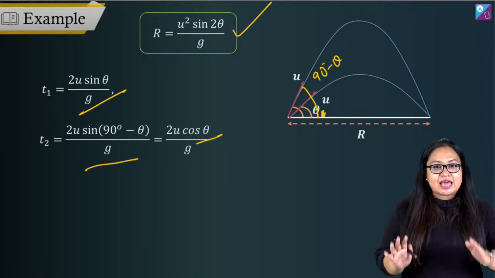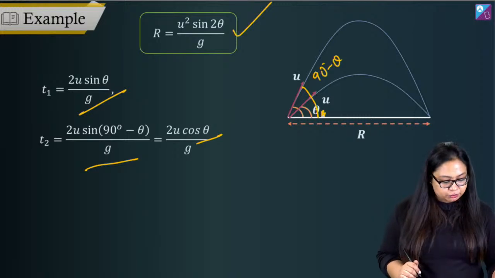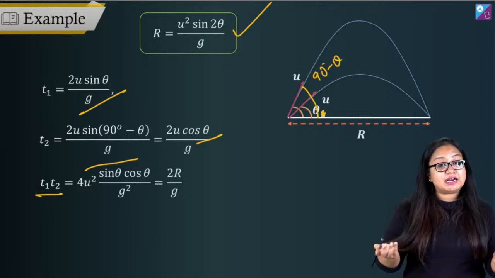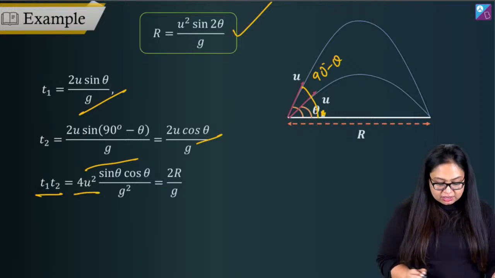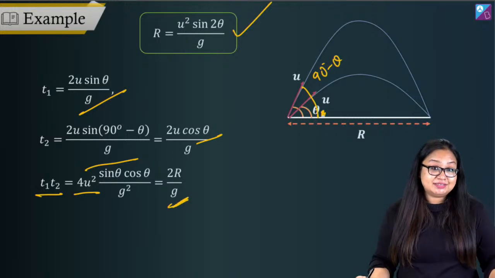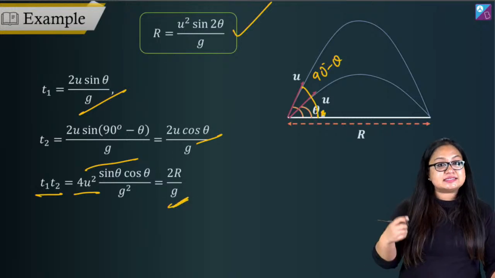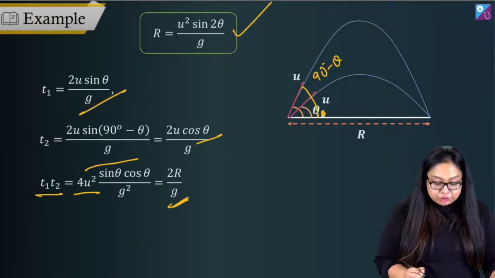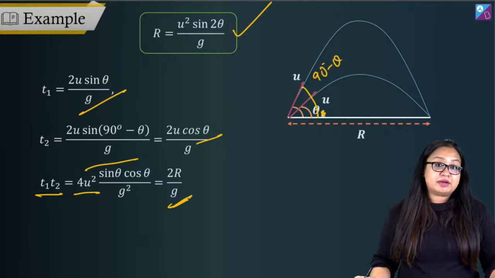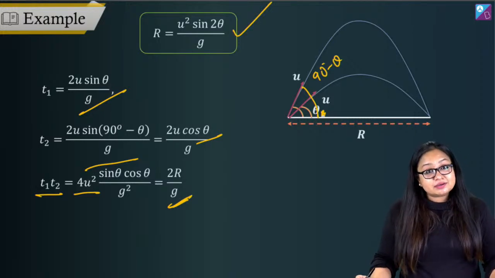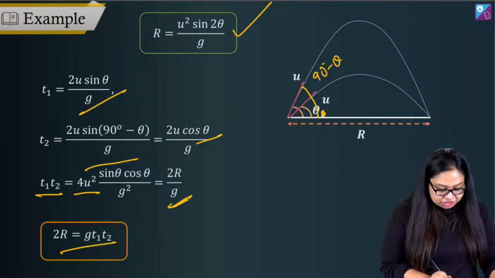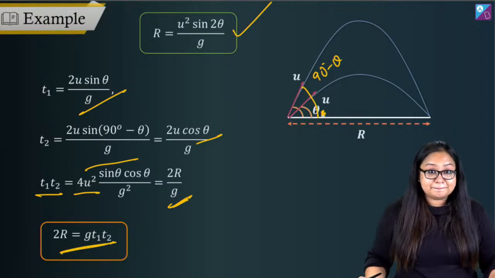Now, we want to find out the value of half g T1 T2, g by 2 T1 T2. So, T1 T2 will be equal to, just multiply them, 4u square sine theta cos theta by g squared. 2 sine theta cos theta is sine 2 theta, and u square sine 2 theta by g is R. So now this comes about as 2R by g. What do we want? We want the value of g T1 T2. g T1 T2 is 2R.